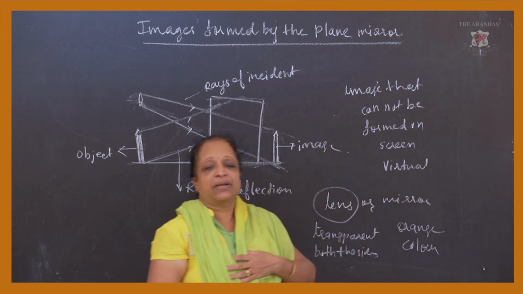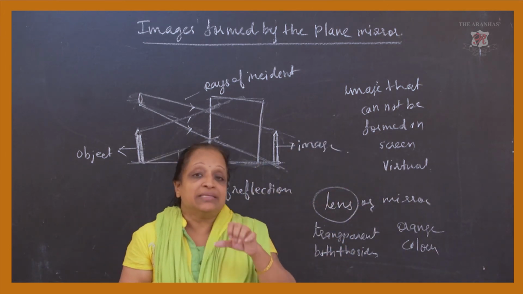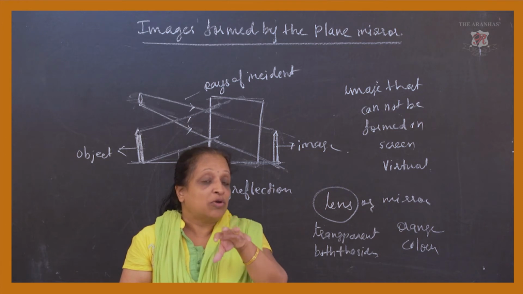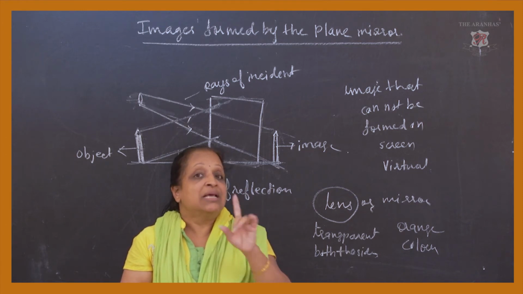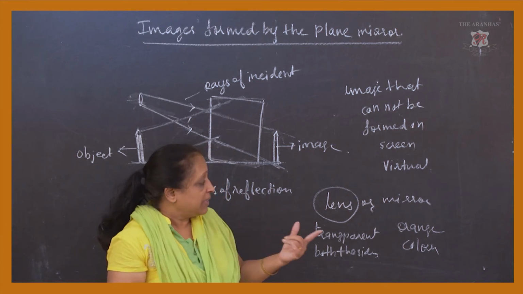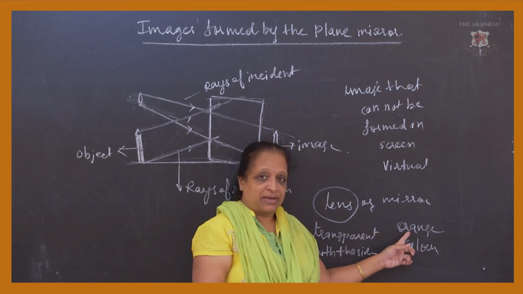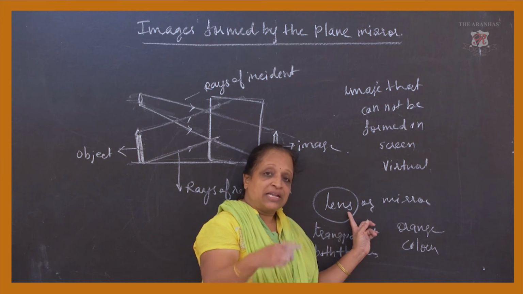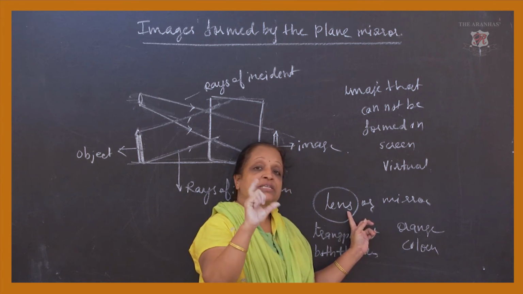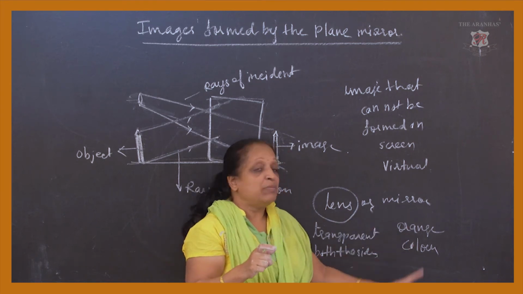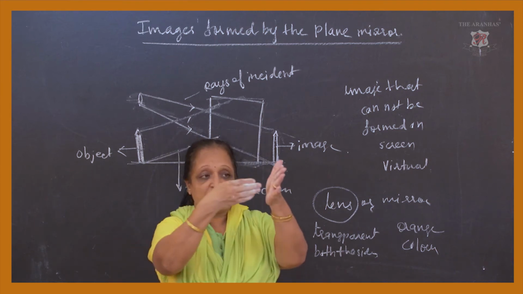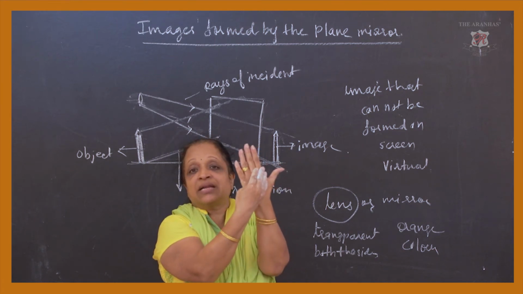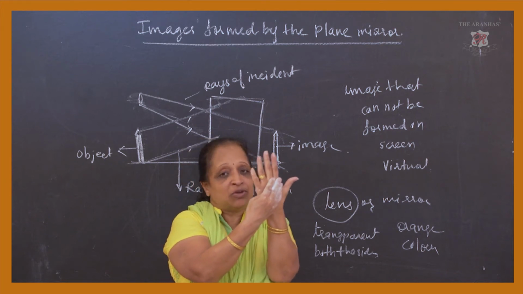Generally it is orange. So why are images caught on the mirror and not on the lens? The reason is that in the lens, light is passing through both the ends because it is transparent from both the sides. But in a mirror it does not happen so. It is transparent from one side only, and the other side is painted, generally with orange color.